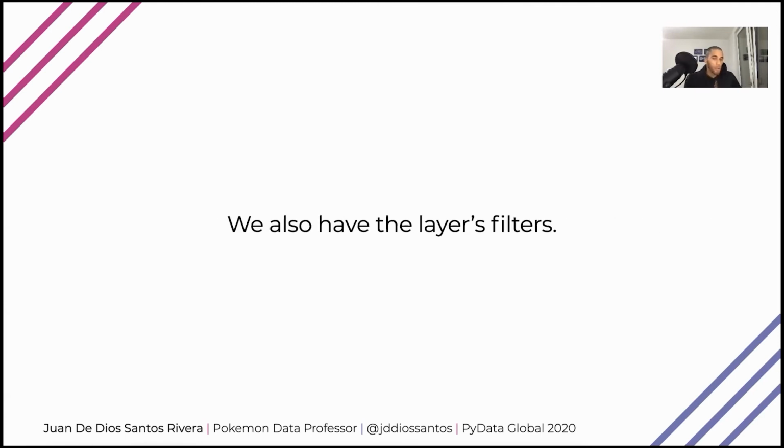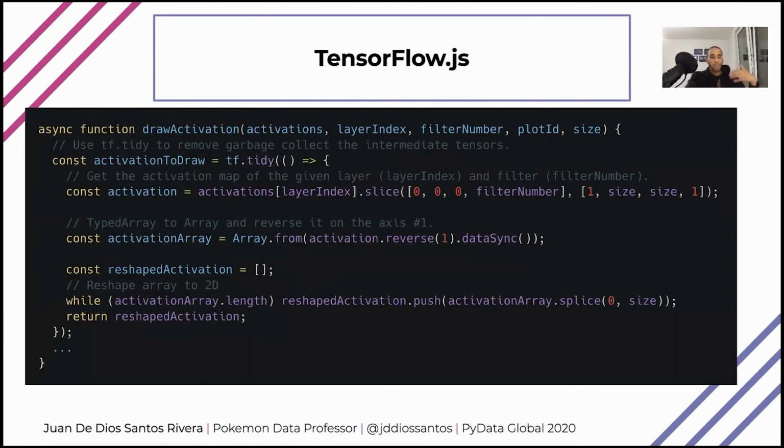However, we need to go a bit deeper than that because these layers have filters. So when I'm talking about the activation maps of my layers, I'm actually talking about the activation maps of the filters of my layers. And for doing so, I need to index more stuff here. I need to specify which layer I want to draw and which filter of this layer. So in my web application, I built some kind of helper function where first I'm sending the complete set of activations. Then I'm going to use the layer of the index I want to draw. And then I'm going to use the filter I want to draw.